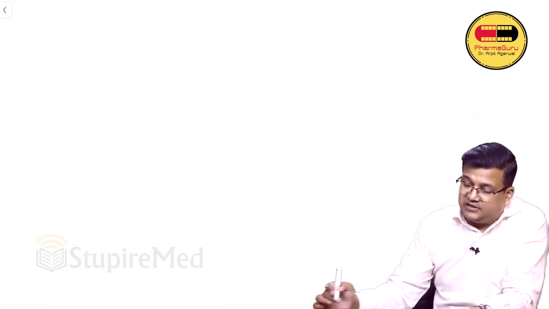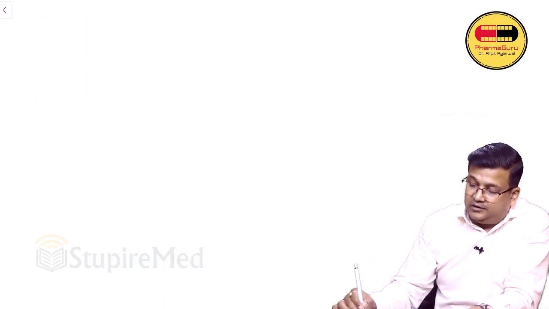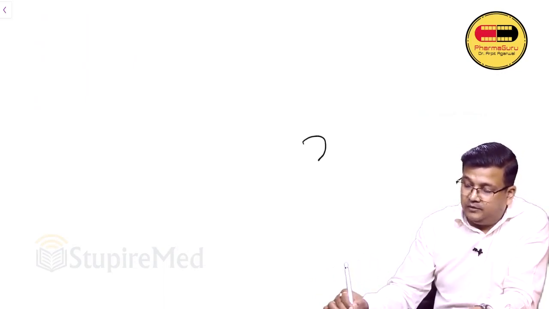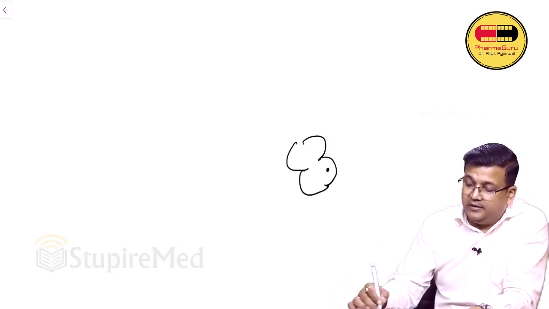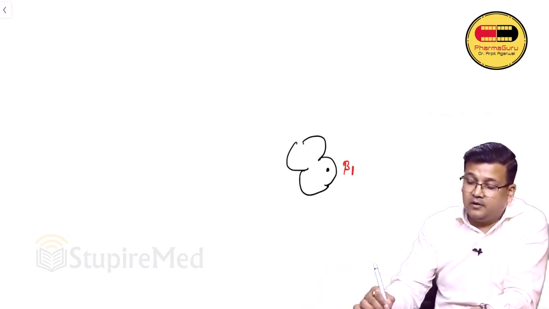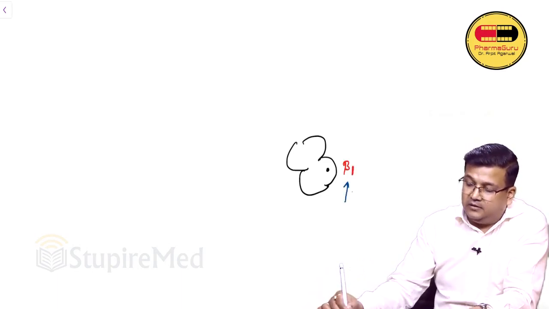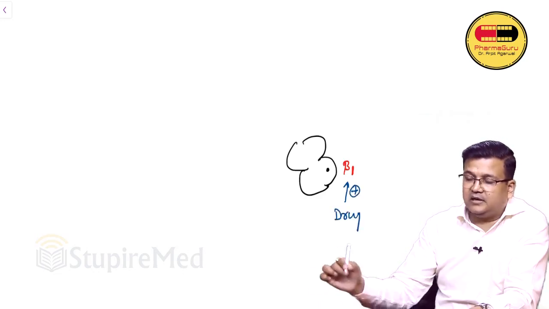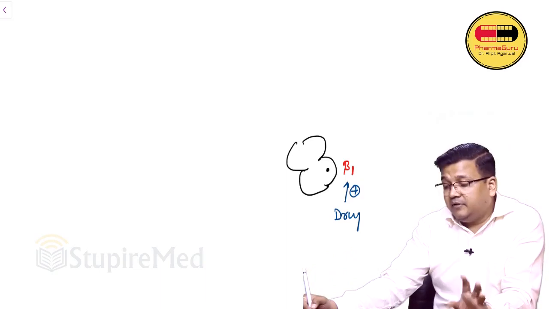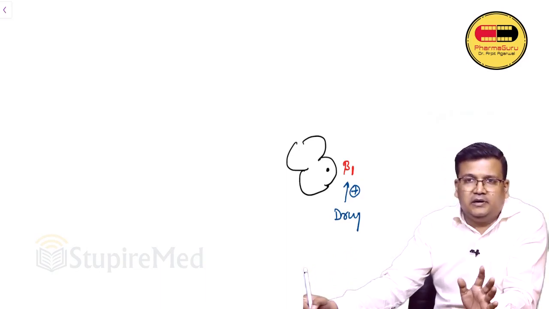To understand this concept, we draw our heart. So this is our human heart. Now this human heart has beta 1 receptor, we all know. Any drug that comes to the heart and acts on beta 1 will stimulate it and heart rate will increase.